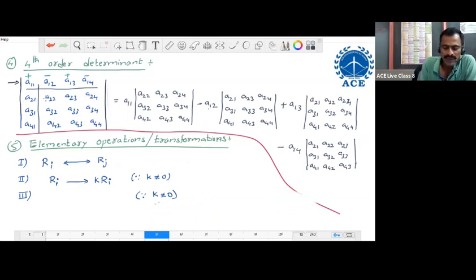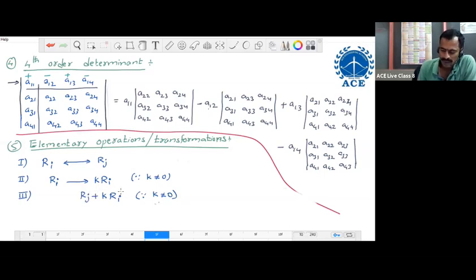First, multiply every element of some row with a constant k, and then add that row to some other row with the corresponding elements only. Let us consider the ith row. Multiply every element of this with the constant k, and then add this row to some other row Rj.